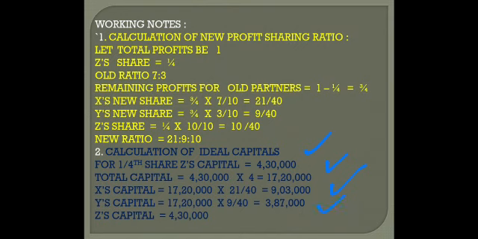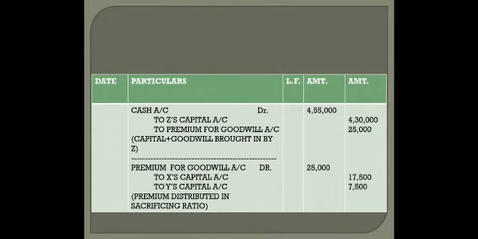You have to do the calculations on your own. Just don't simply keep on watching the video. Must give a pause here and calculate the ideal capital yourself. Z's capital 4 lakh 30,000. Now all basics are done. Now I can proceed further to my revaluation account, which is much simpler this time.